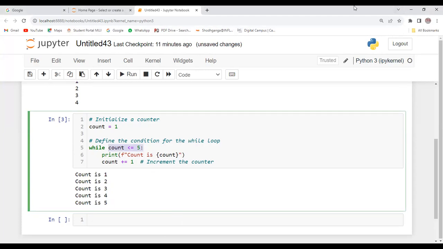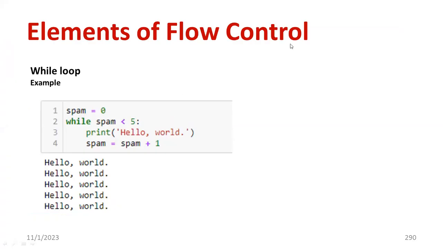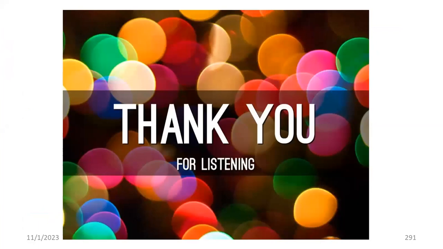So in this video, I just discussed the significance of loops. What is a loop? It is a part of flow control. And there are two types of loop which are popularly used in Python: the for loop and the while loop. Also, in the coming session, we are going to discuss how to control the loop. What are the loop control statements?